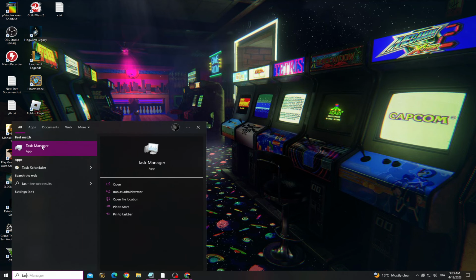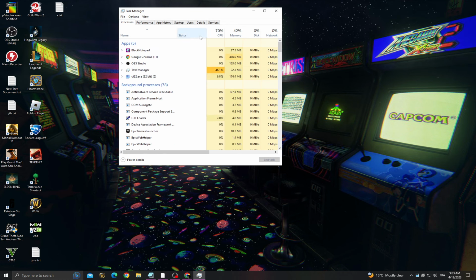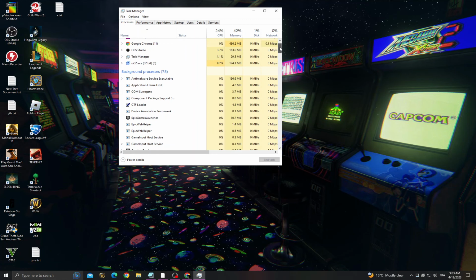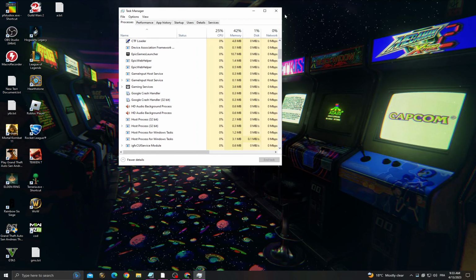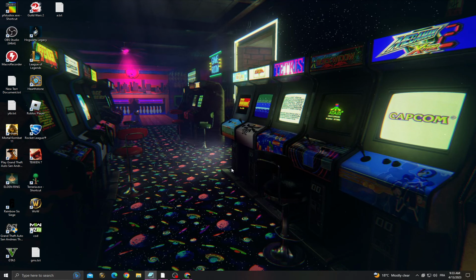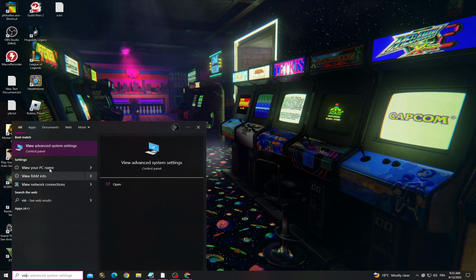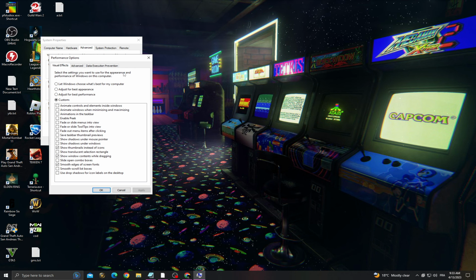Now open Task Manager and make sure to close all the applications that you don't need, and you must know what they do, of course. And then if that also doesn't fix your problem, now type here View Advanced System Settings and click Settings,